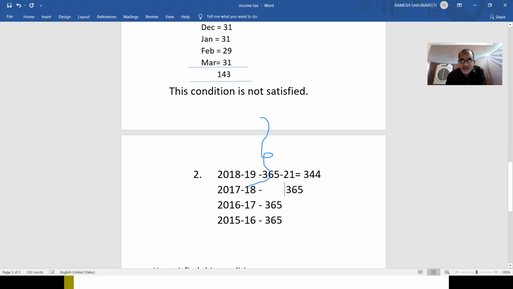So this year 344, this year totally 365 days. 16-17, totally he stayed in our country for 365 days. This year also totally 365 days he stayed in our country. You add them all. But during the year 2016, there is an adjustment. Can anybody tell what is that adjustment? In the year 2016, one adjustment is there. Here it will change. Why is that adjustment there? Can anybody tell?